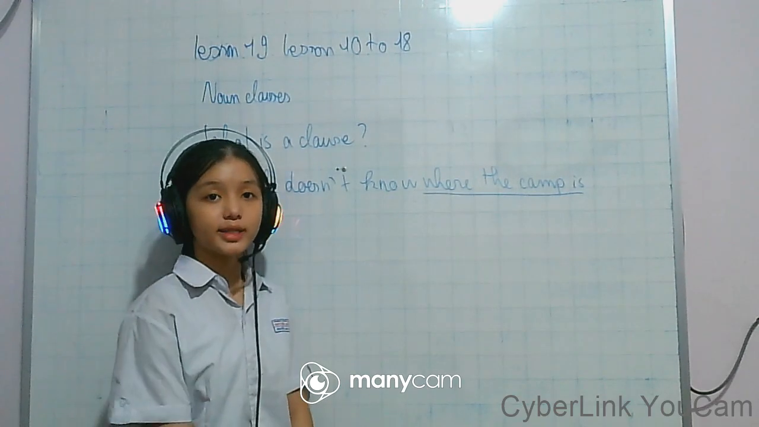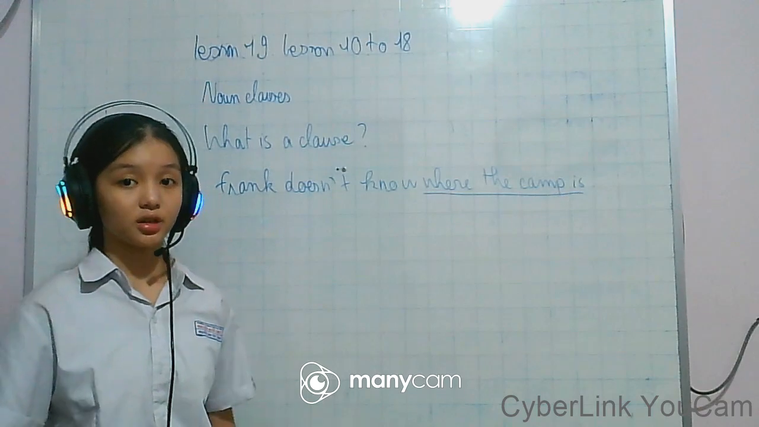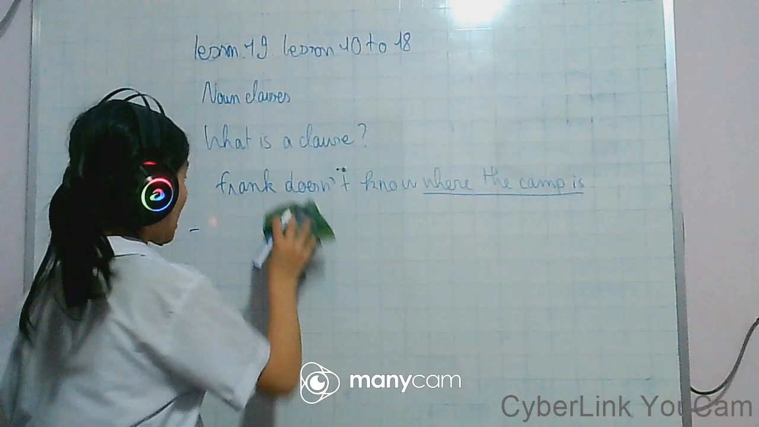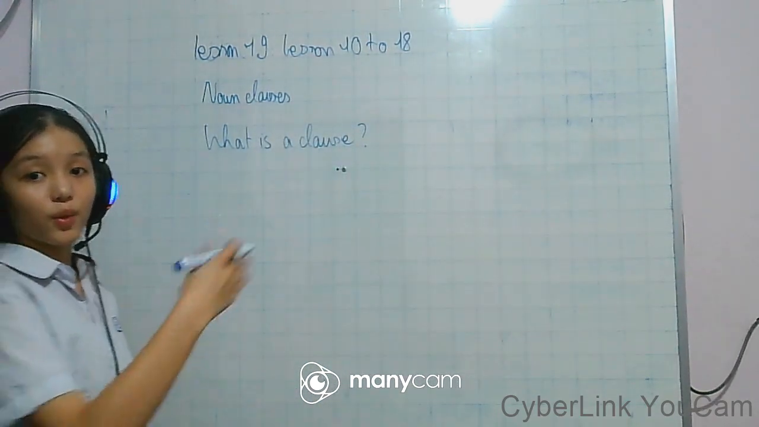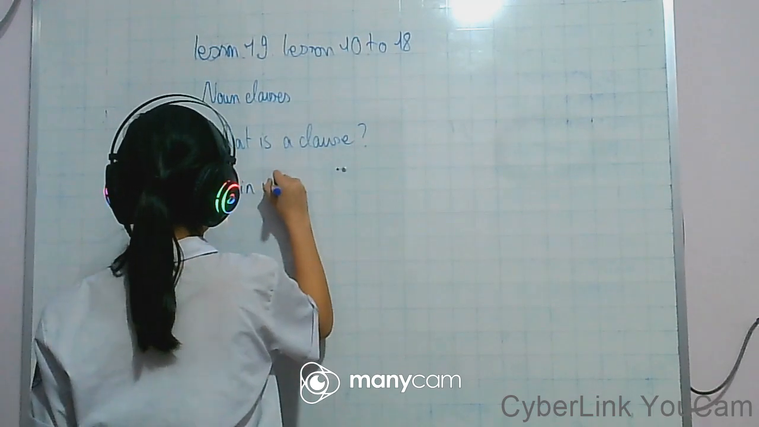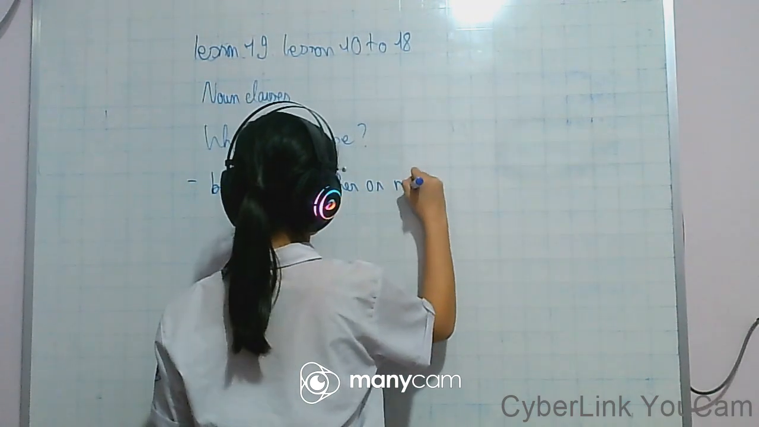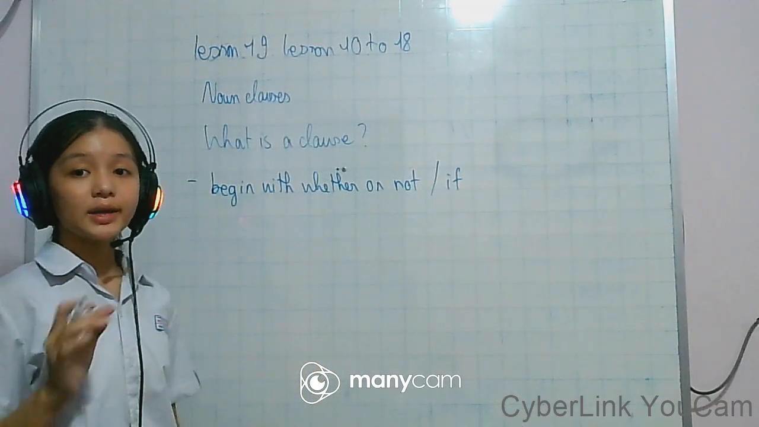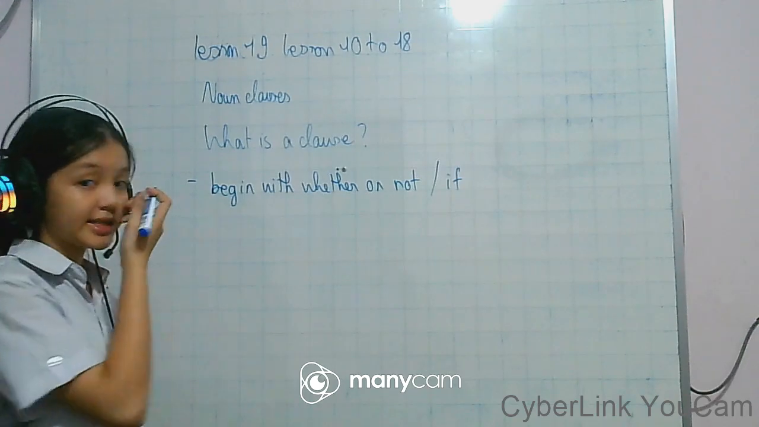Now a noun clause can begin with whether, or not, or if. I will erase this example and then we will have a lot of place to write. A noun clause can begin with whether or not, or it can begin with if. So a noun clause can begin with whether or not or if. Let's see the example of this.